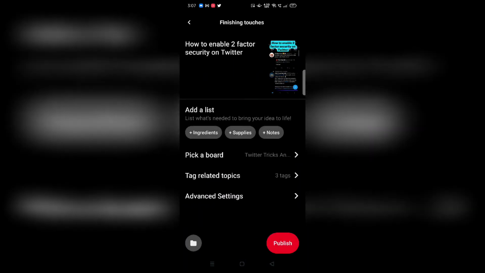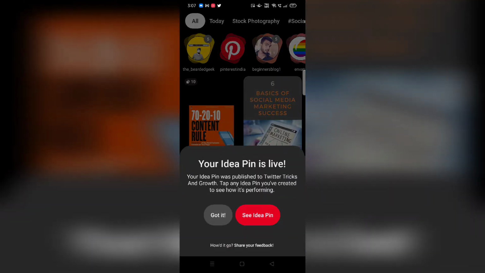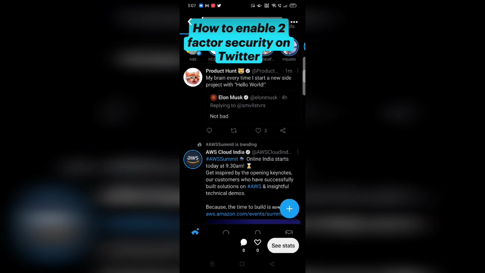and click on done. Once you're done with the tags, advanced settings is something you don't need to look around with, and just click on publish. That's about it. Now it's going to give you the option to see your idea pin. This is the idea pin.